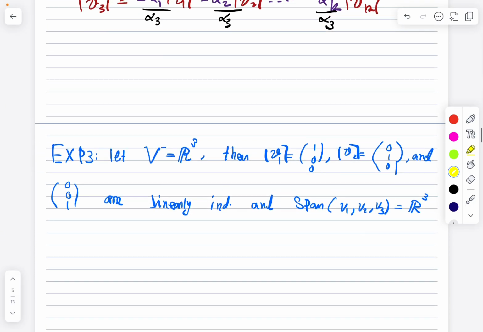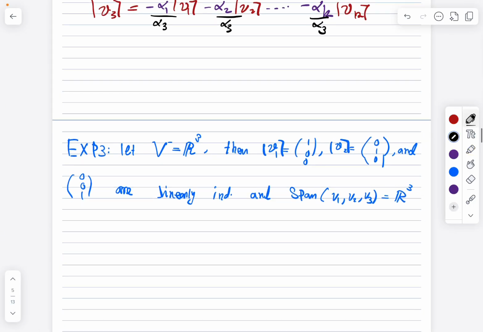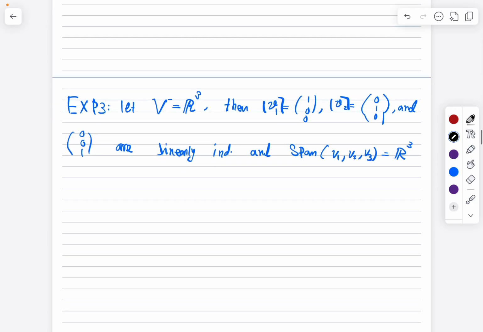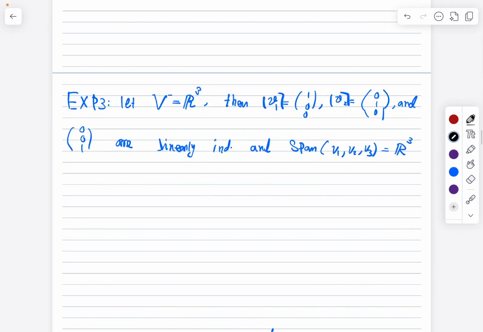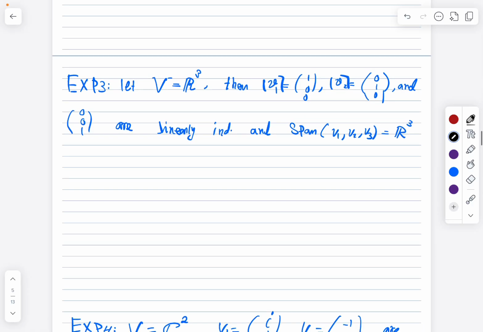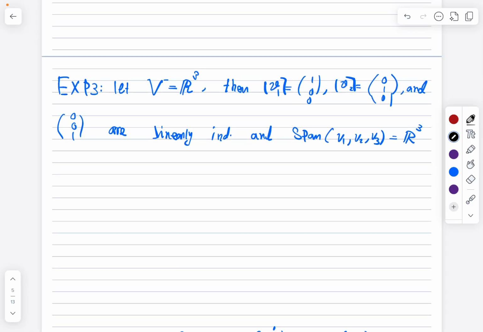Example: these are the bases in R3. So the vector space is R3, and we have vector 1, vector 2, vector 3, which are linearly independent, and the span of them is equal to the whole space. Let's show that. How can we show it's linearly independent? We apply the condition.